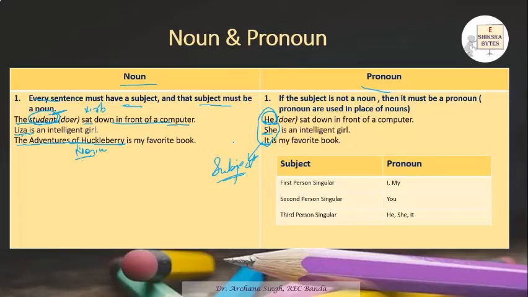And in pronouns we have a singular and plural. Same way with nouns also we have a singular and plural, but the students generally get confused whether this is a subjective case or an objective case. So now he, she, it, they are your subjective case, they are used as a subject in a sentence.